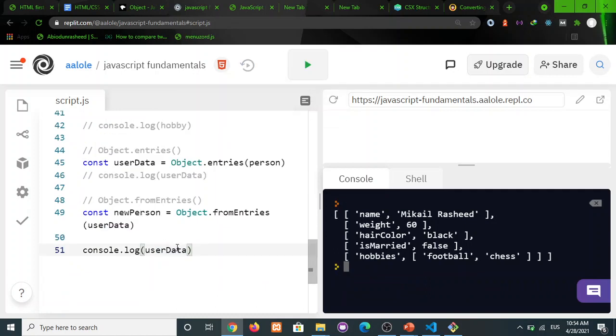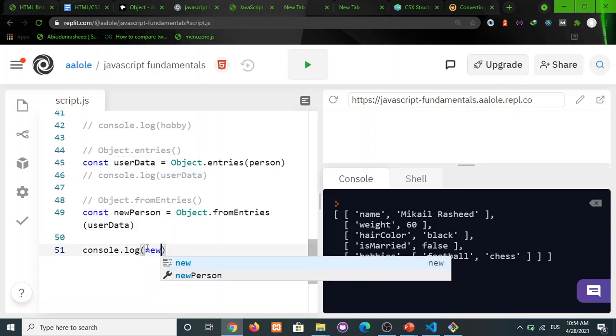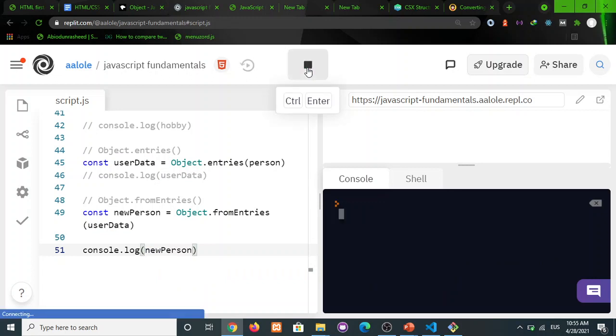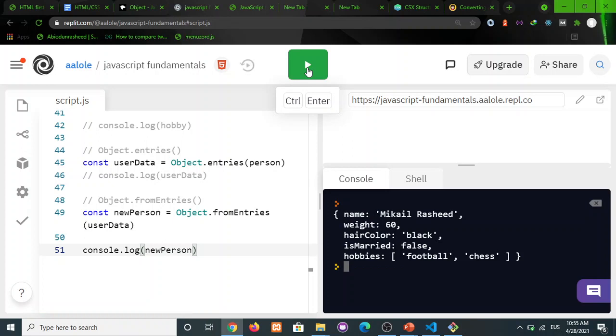Sorry, console.log newPerson. Wow, so now you have an object with name key, its value, weight 60, hair color black, is married first, and hobbies football.